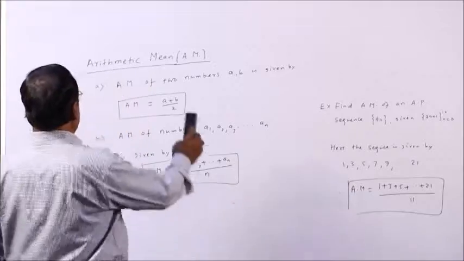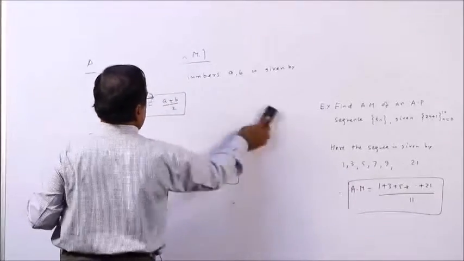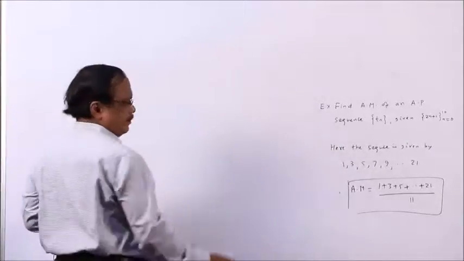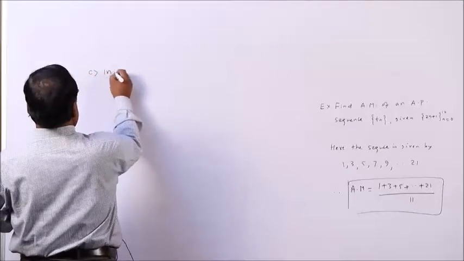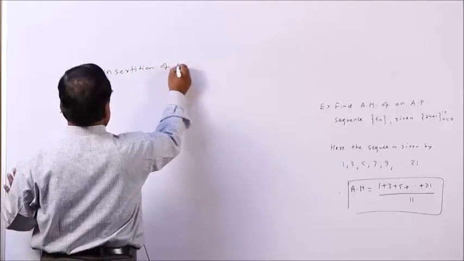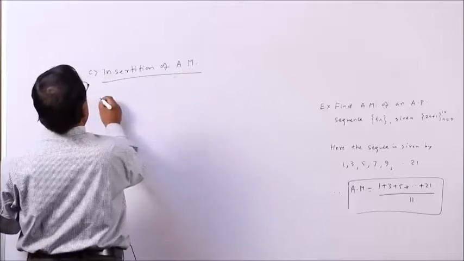Now, next, C is insertion of arithmetic means. I will explain this by giving an example.